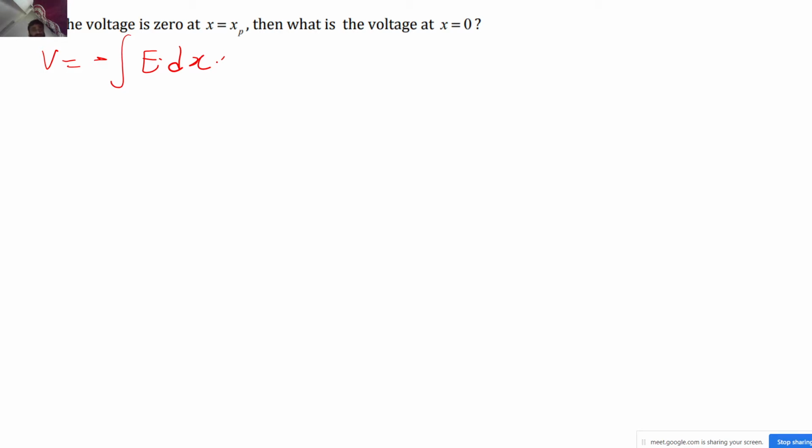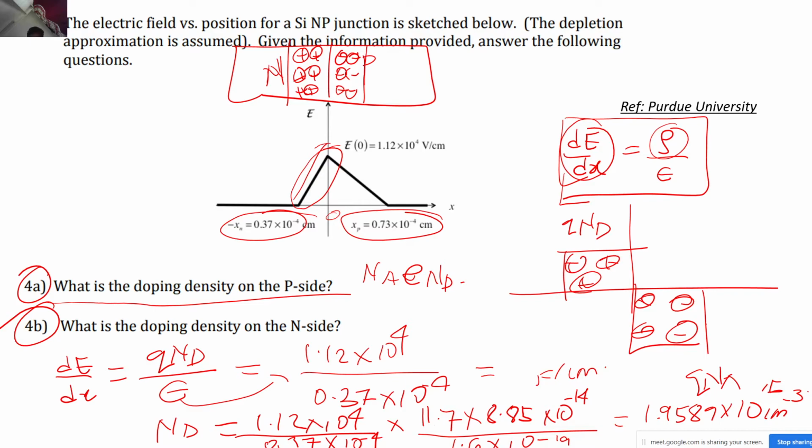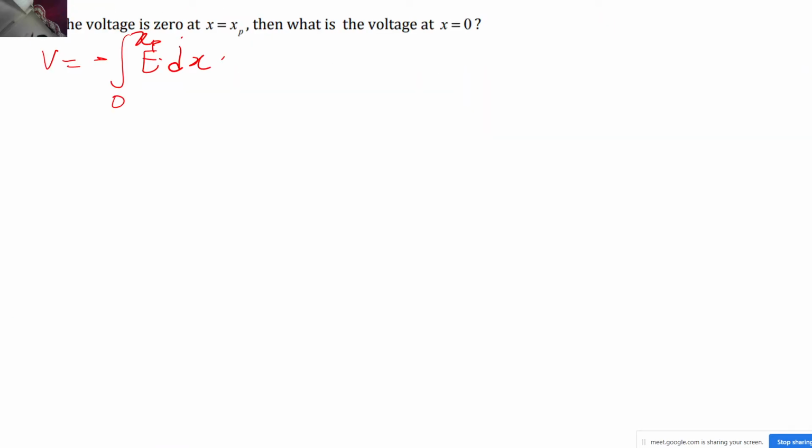Let's say I want this voltage between 0 to xp. Yeah, xp is greater, correct? So now what I can write is v of xp minus v of 0.